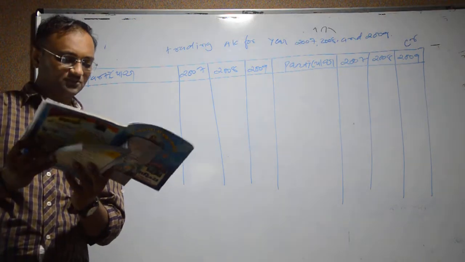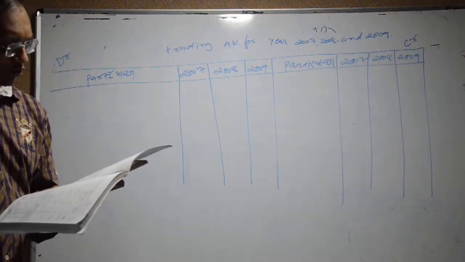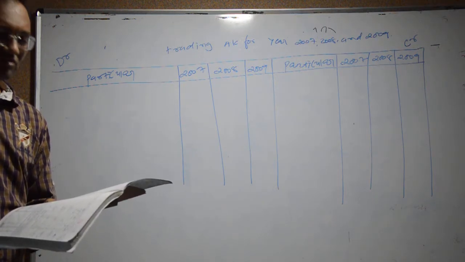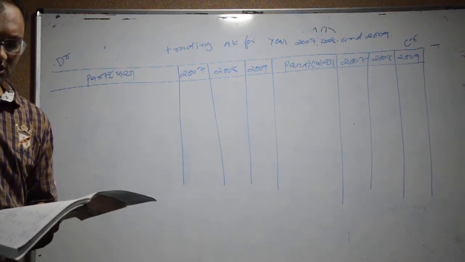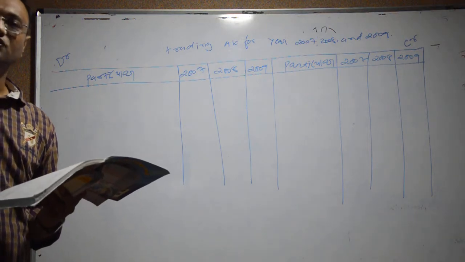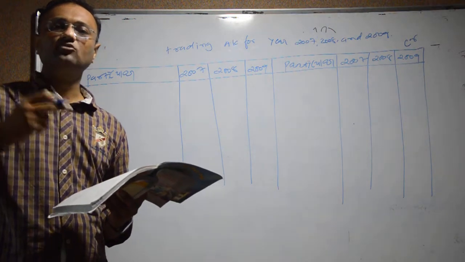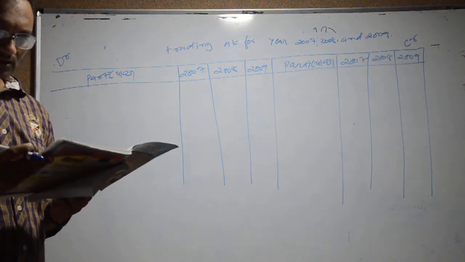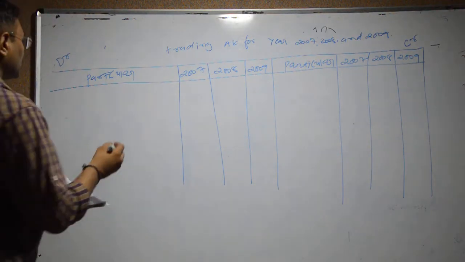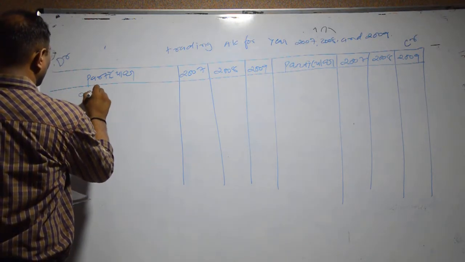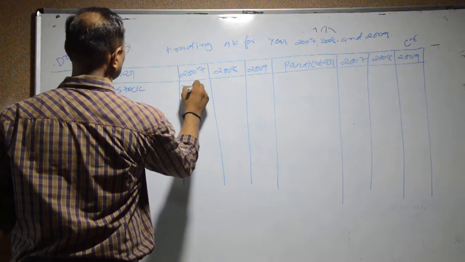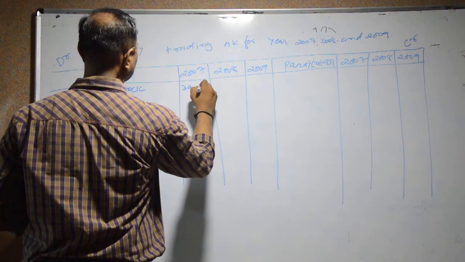Okay, see, first of all, opening stock is given here. The opening stock was given as 27,090, but with the help of a calculator, we converted 90% to 100%. So the value we got was 30,100. So here, opening stock 30,100.